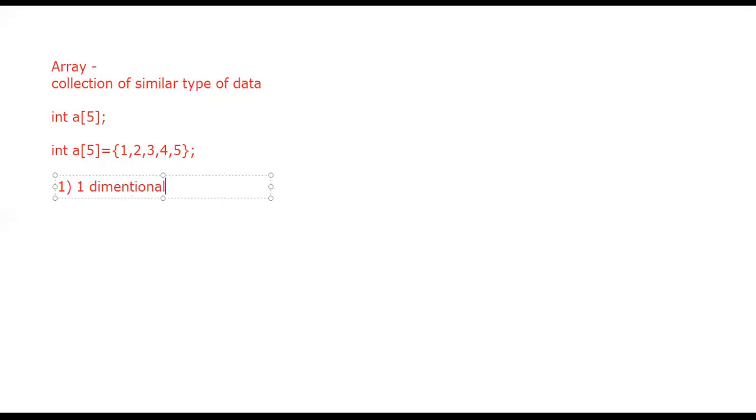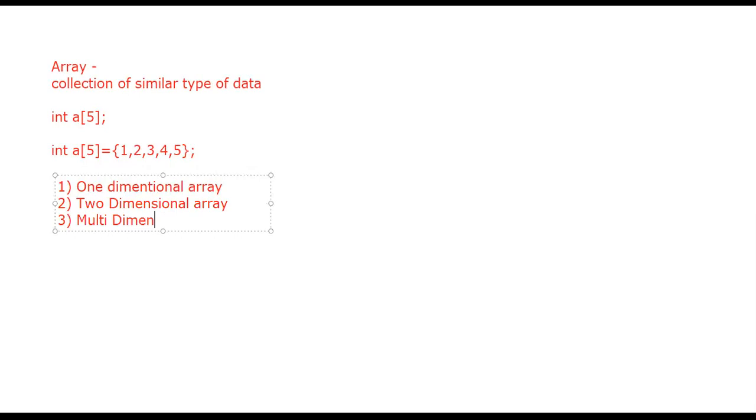The second type is called a two dimensional array, and the third one is called a multi-dimensional array. Okay, so these are the three different types.